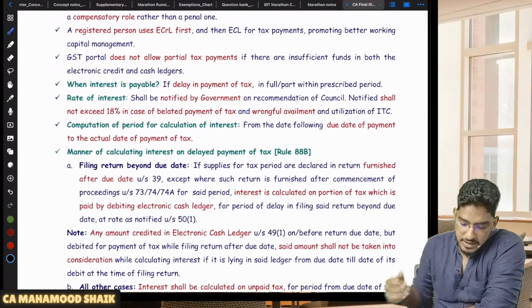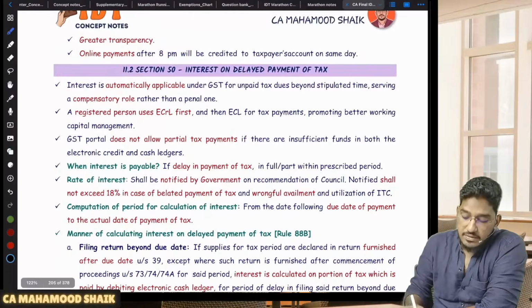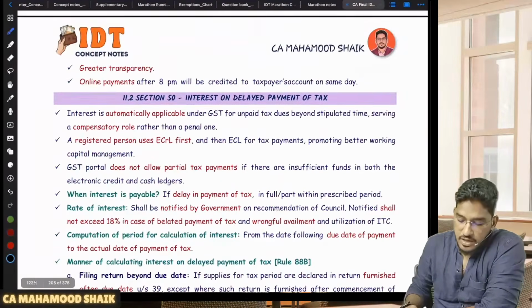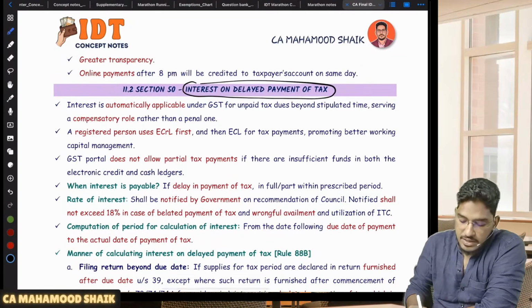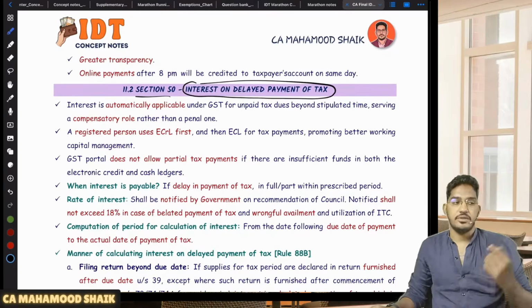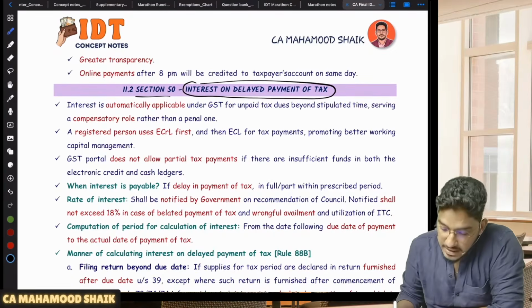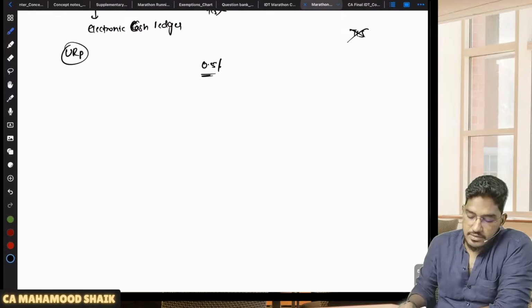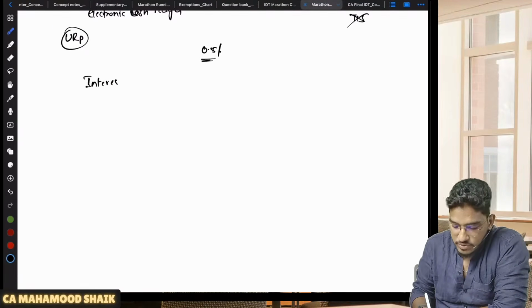Only one thing which will be tested at the CA Final level is how to calculate the interest. This is very important. Calculation of interest is very important. So I will give you a brief on how to calculate the interest. Try to understand it. Fine. See, interest liability will arise in 2 circumstances. You become liable to pay the interest in 2 circumstances.